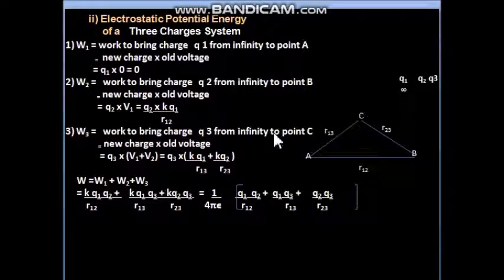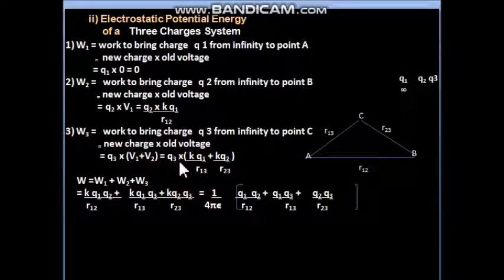So we will name the two voltages V1 and V2. So here a little change is there, that means new charge is 1 only, but old voltages are 2, because before Q3 there were already 2 charges present. So this way Q3 into V1 plus V2 we have to put here.